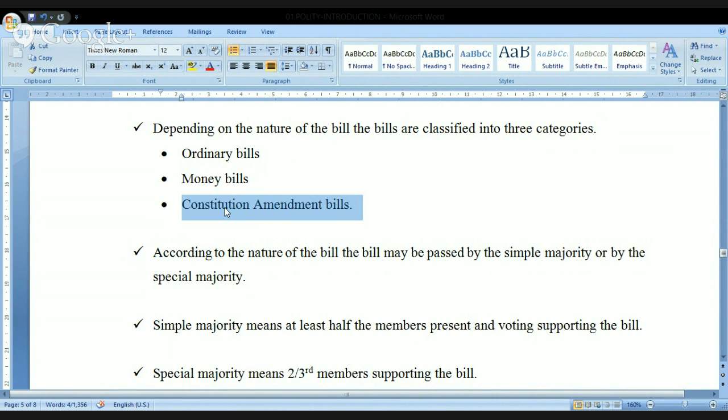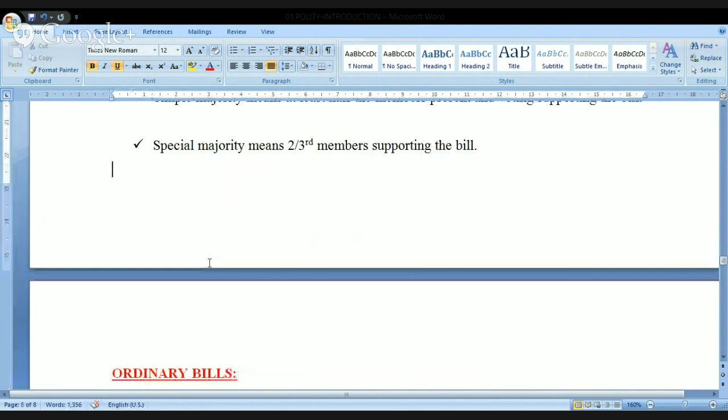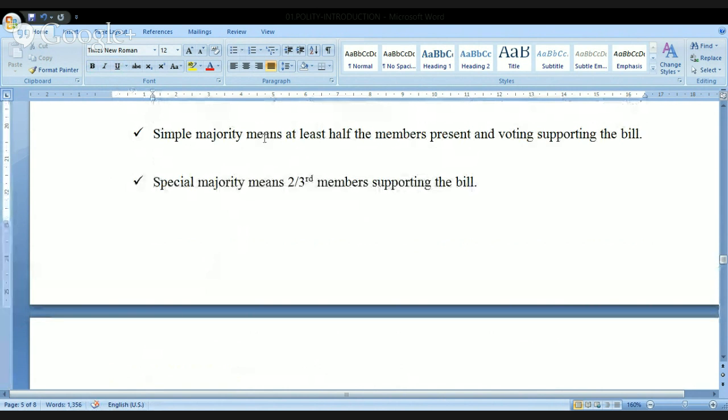What is the meaning of this? Let us try to understand now. Look at this. According to the nature of the bill, it may be passed by the simple majority or by the special majority. I'm just adding it here. Simple majority means at least half of the members present and voting, supporting the bill.